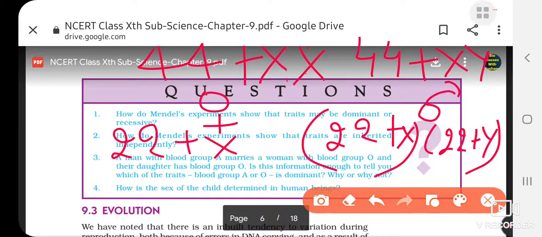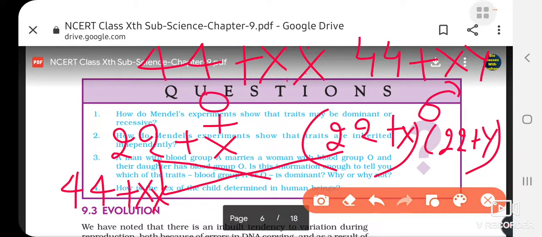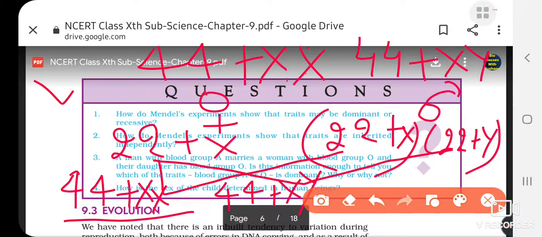So we will get, you multiply this with this, what you will get? 44 plus XX. If this is multiplied with this, then she will produce 44 plus XY. So this is clear that 50% female child chances are there and 50% chances are of male child. So this is how the sex of the child is determined. So you can draw this one for answer number 4.